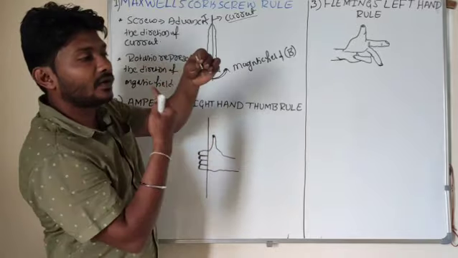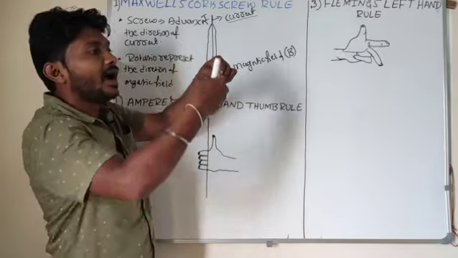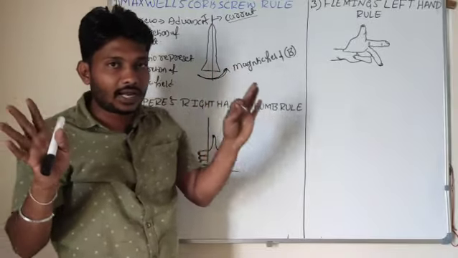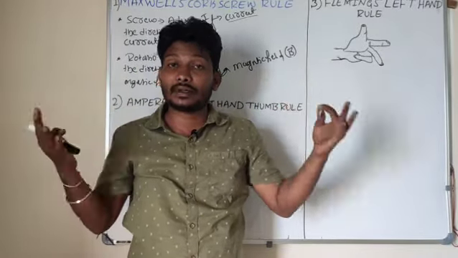Now I am giving rotation in this anti-clockwise direction. This is the direction of the magnetic field and this is the direction of the current. So if you rotate in an anti-clockwise direction, the direction of current is upward and the magnetic field is in this direction. So that is the Maxwell corkscrew rule.